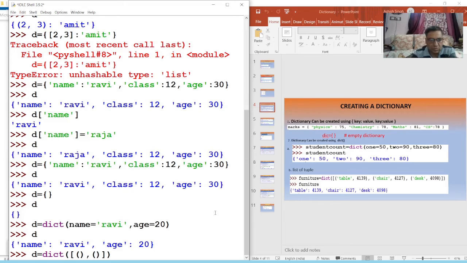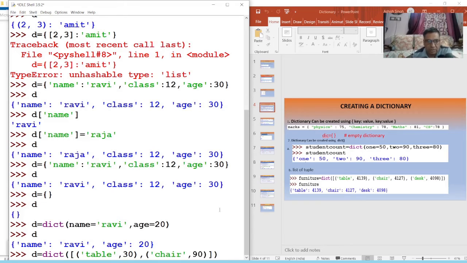I give the values, suppose table, comma 30. We have 30 tables. Comma chair, chair equal to chair comma 90.